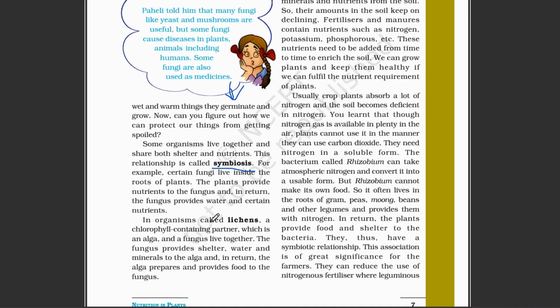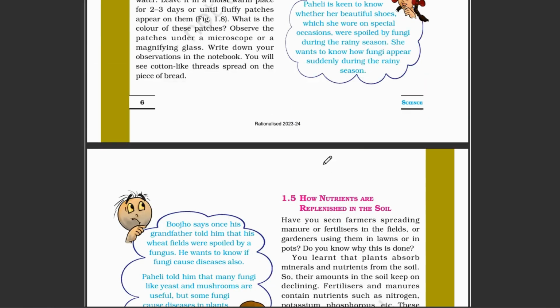One such organism is called lichen. Lichen is a plant made of two organisms: one is an alga, which contains chlorophyll, and one is a fungus. The fungus provides shelter, water and minerals to the alga, and the alga uses them to make food. In return, the alga prepares the food and gives it to the fungus.